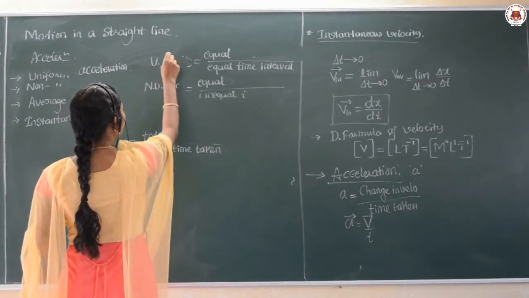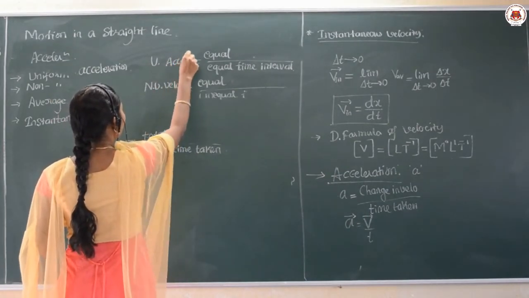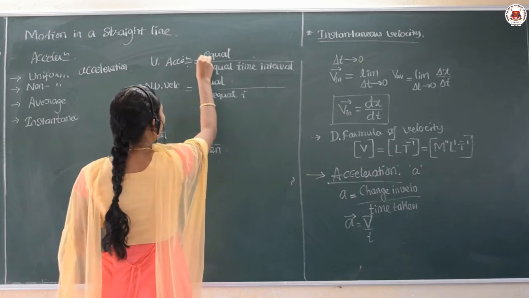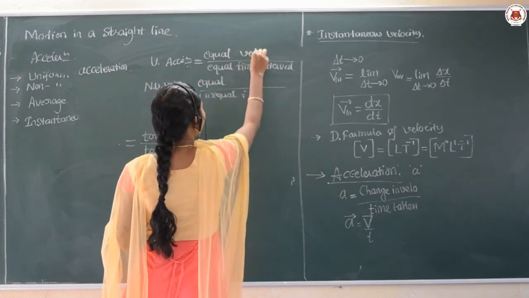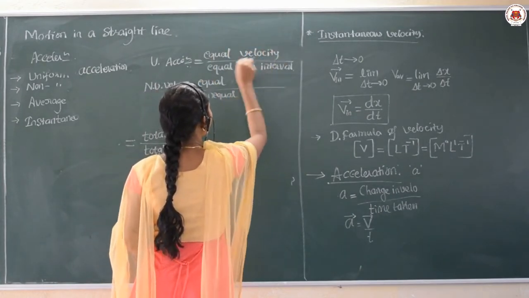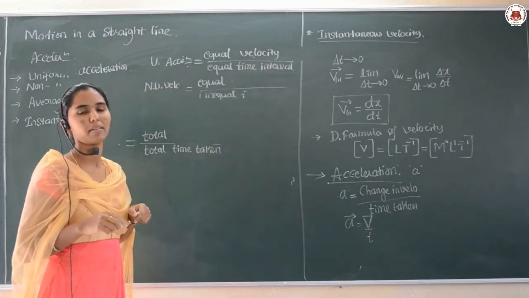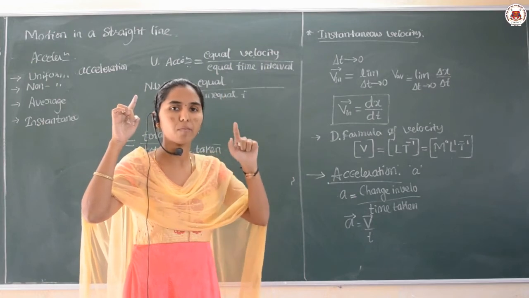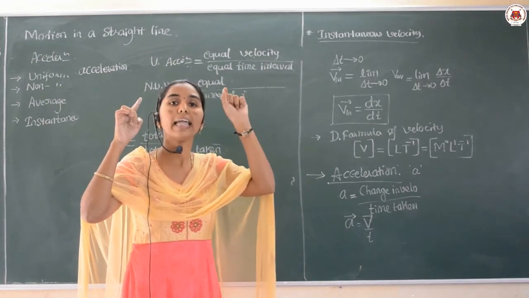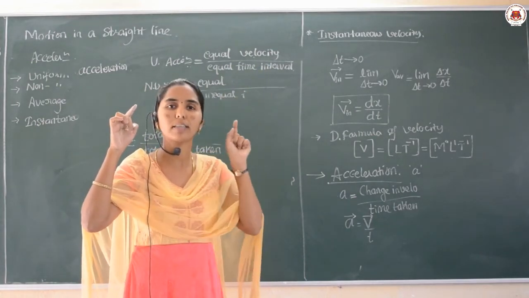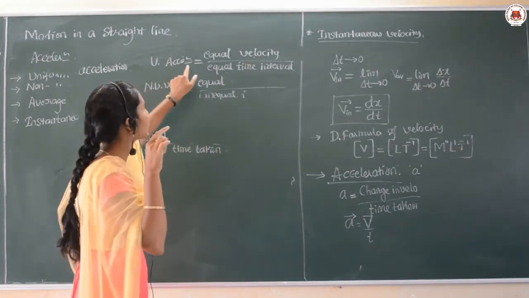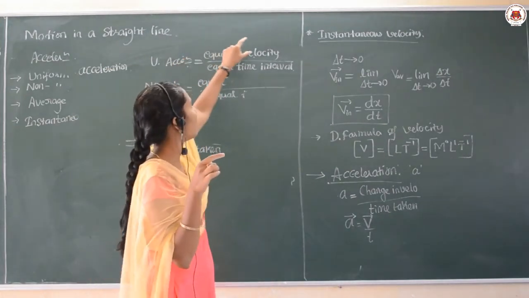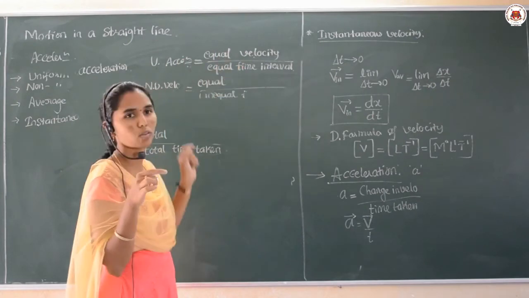Uniform acceleration is the ratio of equal velocity covered by an object in equal intervals of time. Uniform speed means equal distance in equal time, uniform velocity means equal displacement in equal time, and uniform acceleration means equal velocity covered in equal intervals of time.